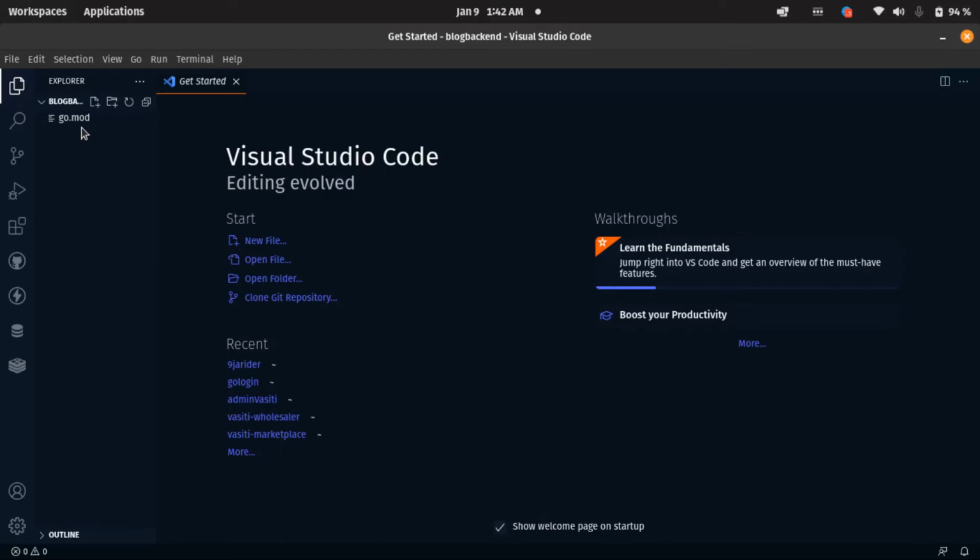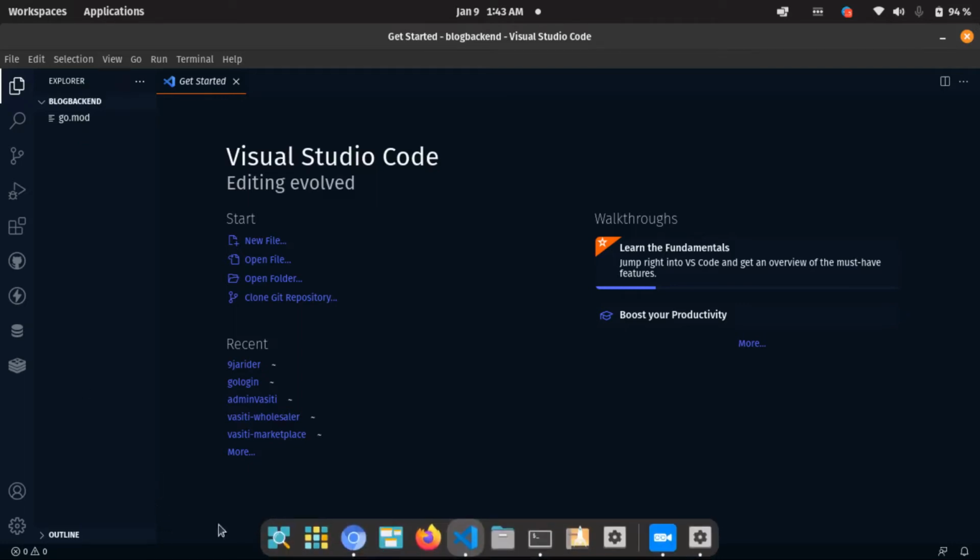And we're going to be using Fiber as well. Fiber is just like Express.js if you are coming from Node. Fiber is a framework as well, created similar to how Express works. It's very, very similar to how Express.js works in Node. I'm going to be showing you guys how you can go about this. And I'm going to be using godotenv to manage our .env files. So those are the three packages at first that we need to install.